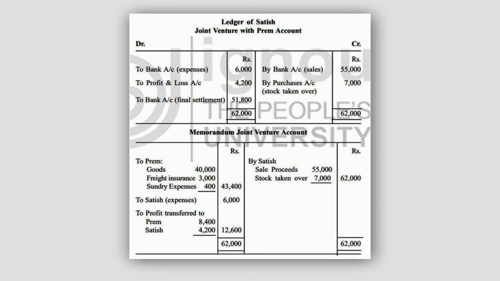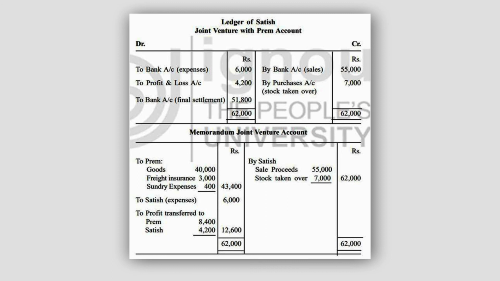Now memorandum joint venture account. So here goods have been purchased for rupees 40,000, then 3,000 expenses, sundry expenses again mentioned in the question 400, total is 43,400. These are the expenses which have been incurred by Satish, 6,000. This is the net profit shared by Prem 8,400 and Satish 4,200.